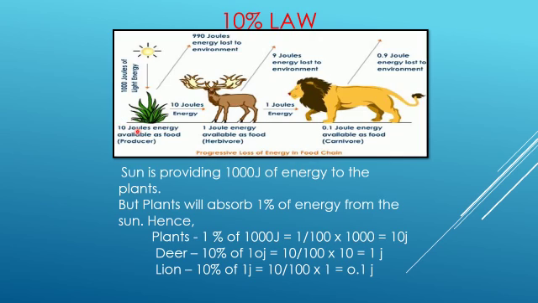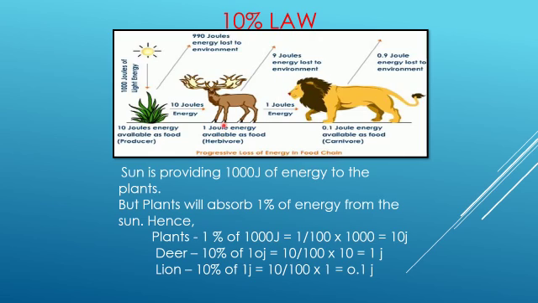From this 10 joules of energy, this plant is eaten by the deer. So from this 10 joules of energy, the energy goes to the deer. How much? That is also calculated by applying the 10% law. So deer gets 10% of 10 joules of energy. 10 by 100 into 10, we will get 1 joule of energy. So the deer is going to get 1 joule of energy.